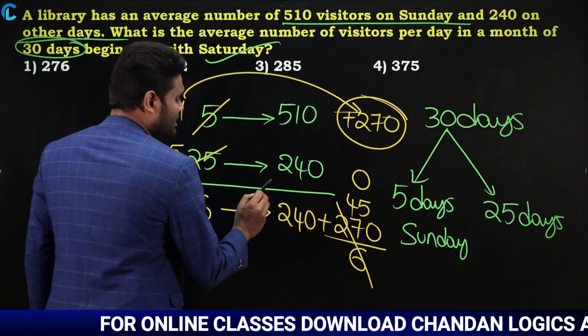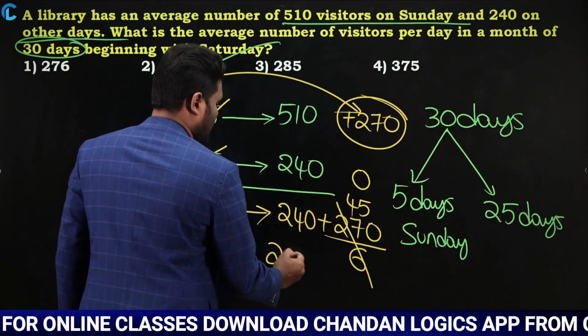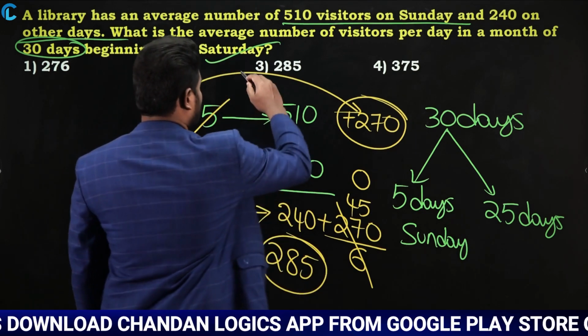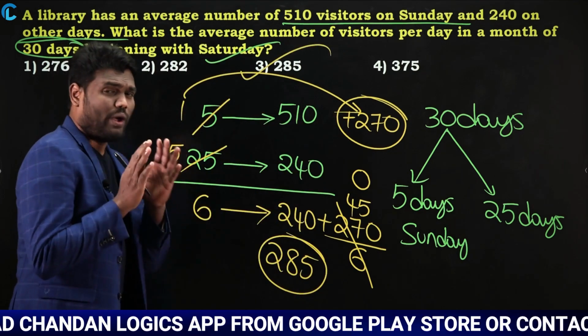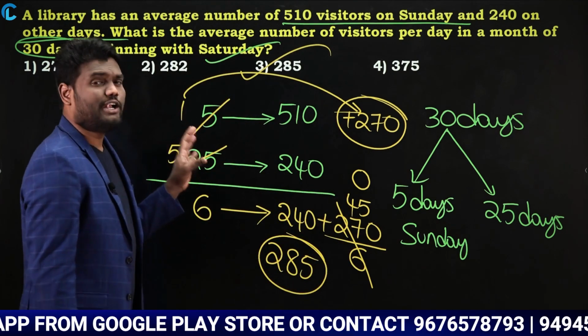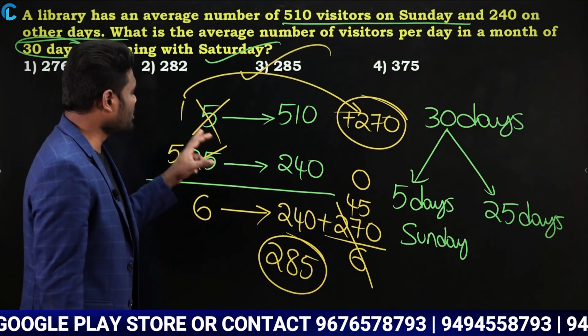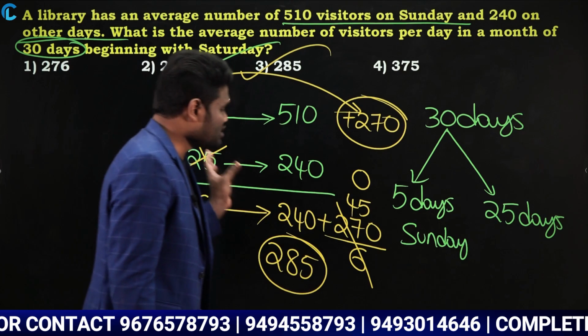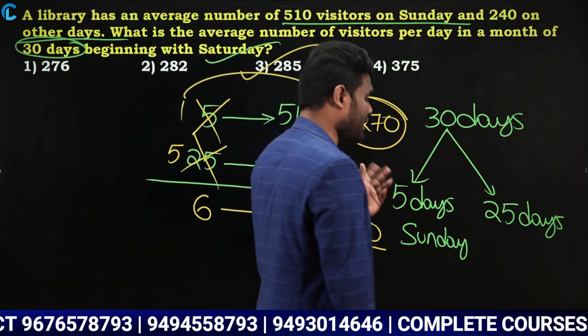So the new average is 240 plus 45, which is 285. So we can say that the average is 285. Very simple questions. Whenever you have questions in this way, just use your common sense and make sure you make the calculation simple. Once your calculations are simple, you can solve all these types of questions very easily.